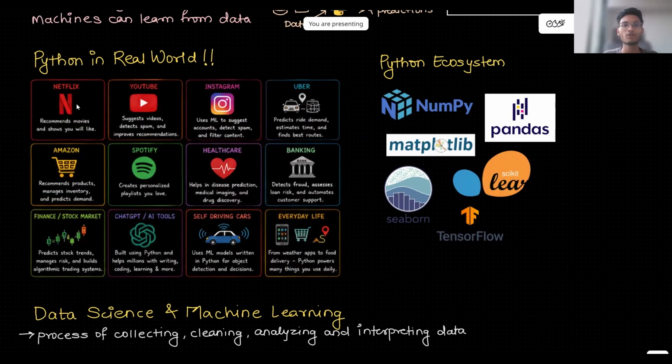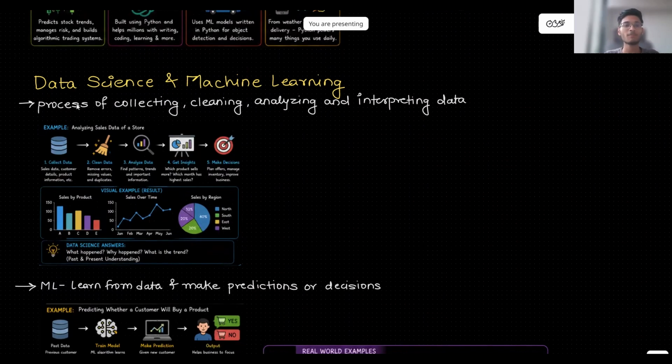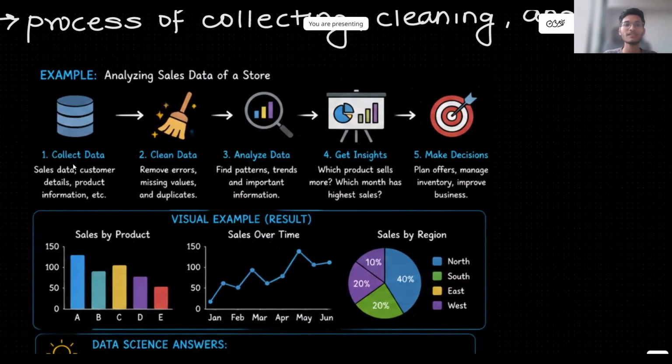So what is the title of the course? The title is Python for Data Science and Machine Learning. So it is important that you know what is data science and machine learning. We will just have a glance at what is data science and machine learning. What is data science basically? It is the process of collecting, cleaning, analyzing, and interpreting the data. In this example, as you can see, first collect the data. It can be sales data, customer details, product information, or any data. Here I've taken an example of analyzing sales data first. That data can be in different formats or in different locations.